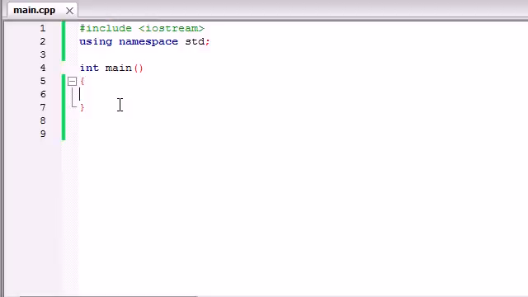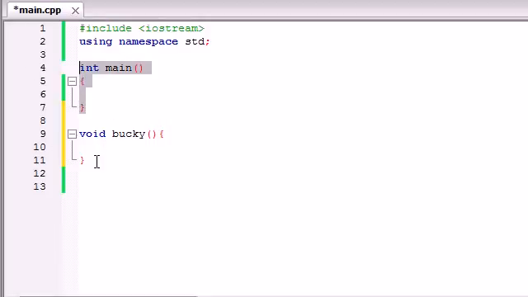So let's go ahead and first let me build another function aside from main. I'm just going to build another function called Bucky, and all this is going to do is, well, we won't even have it do anything yet. So right now we have two functions, main and Bucky. They're both good to go.